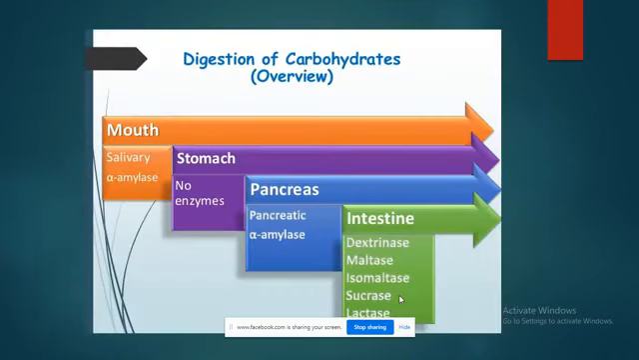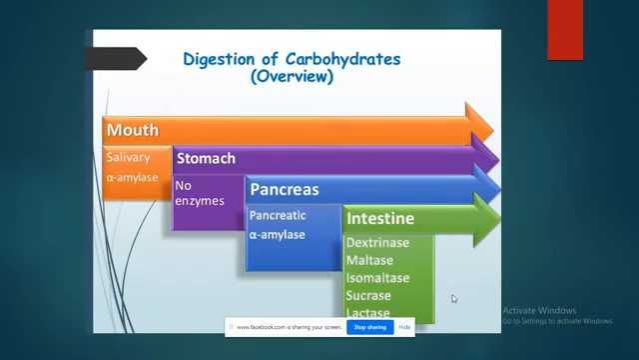Now, if we talk about the overview of carbohydrate digestion, I believe this will be very easy for you to remember. In the mouth, it is with the help of salivary amylase. Stomach, no enzyme, no digestion. Pancreas pours pancreatic amylase into the small intestine. And also in the small intestine we have dextrinase, maltase, isomaltase, sucrase and lactase to degrade the carbohydrate.